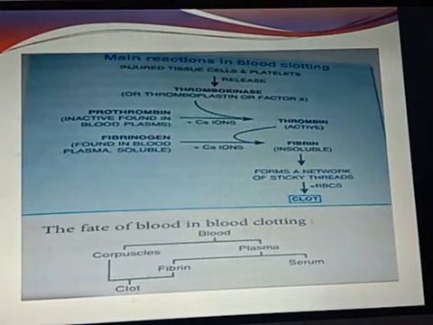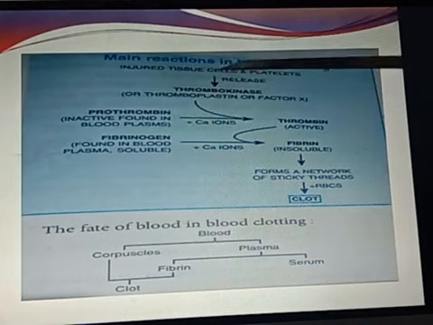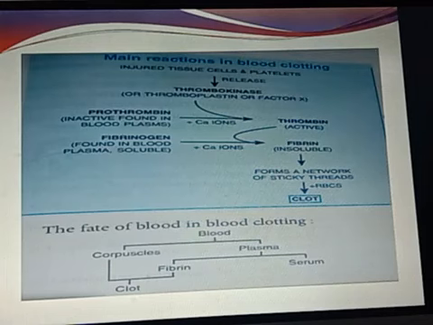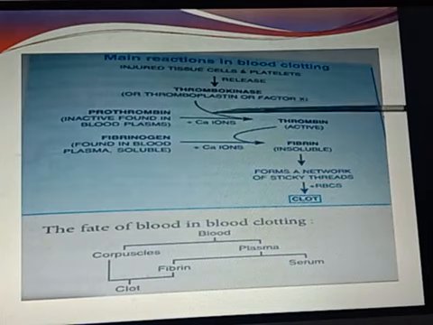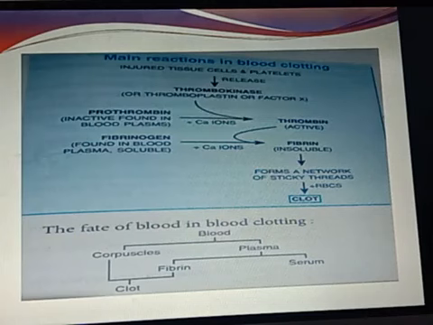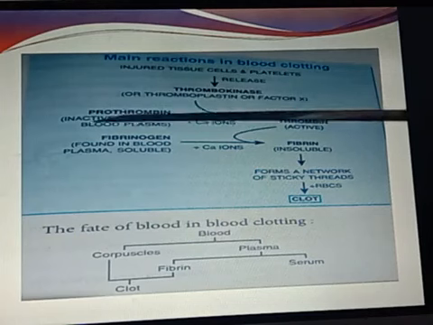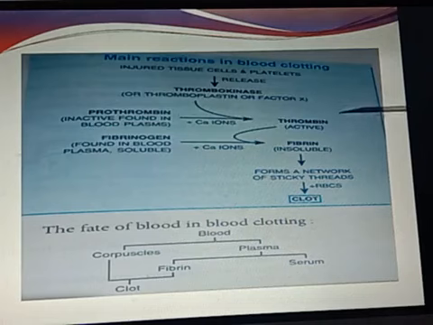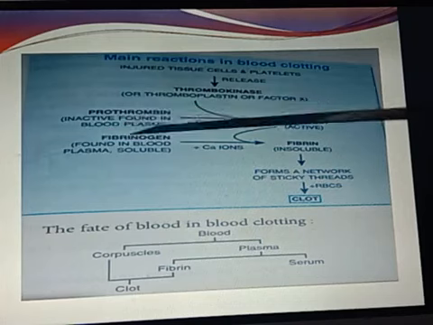So what are the main reactions taking place during the clotting of the blood? Injured tissue cells and platelets will release a chemical called thrombokinase. I had told you the other names of thrombokinase also: thromboplastin, Stuart factor, or factor X. Then this thrombokinase will convert the inactive prothrombin, found in the blood plasma, into active thrombin.